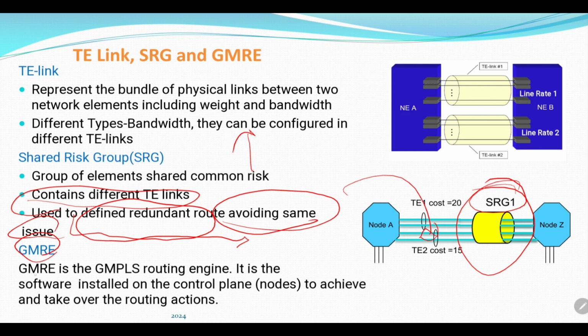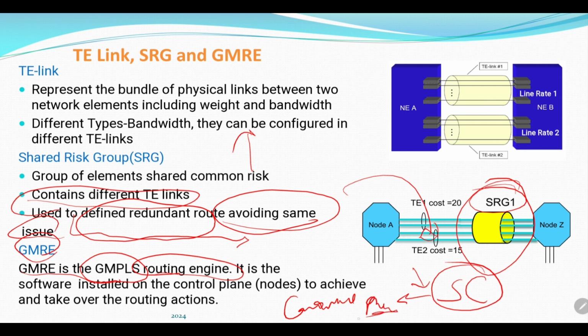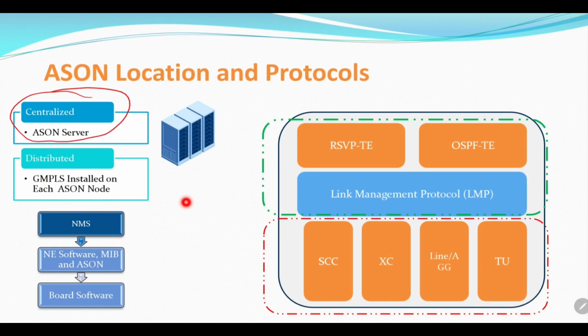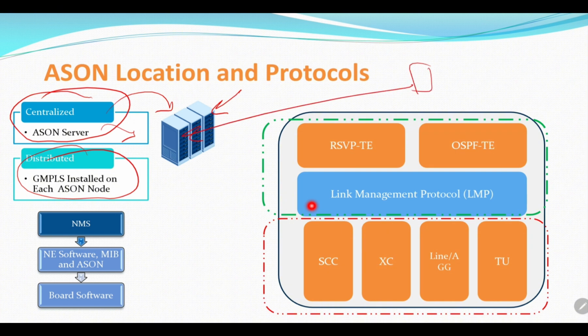GMRE, as discussed, is the GMPLS routing engine installed on the node controller or system controller located in the control plane to take the routing decision and start the ASON functionality. There is a centralized ASON and a distributed ASON. For centralized ASON, the ASON is installed on a centralized server, and each node should communicate with the server.